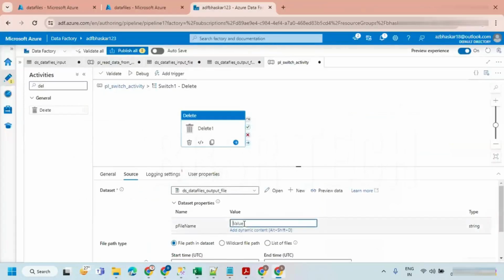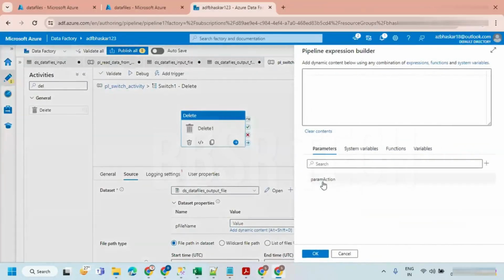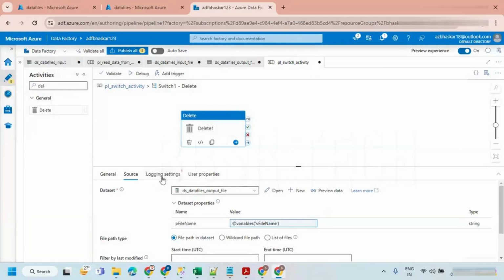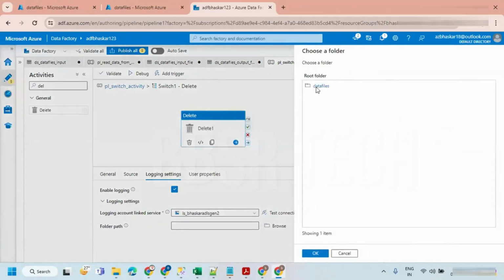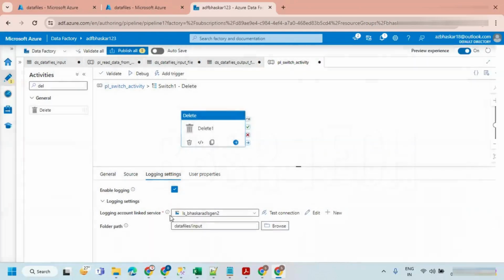Okay, so I'm just going to say add dynamic. Let's go here. You have to take a parameter file. So logging, I'm just going to enable it. You can keep a log of what file is removed. I'm just going to browse the input folder. Let's keep it in the output folder itself. Or let's better go with the input. So inside input, I'm going to have a folder called log.